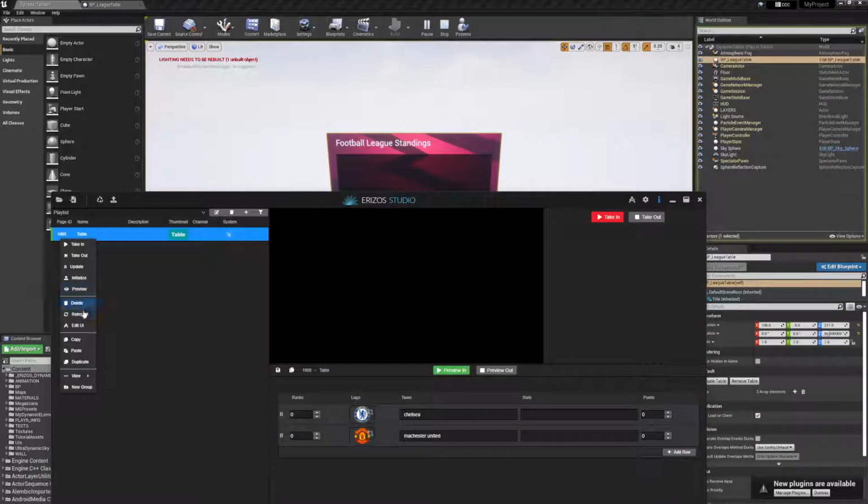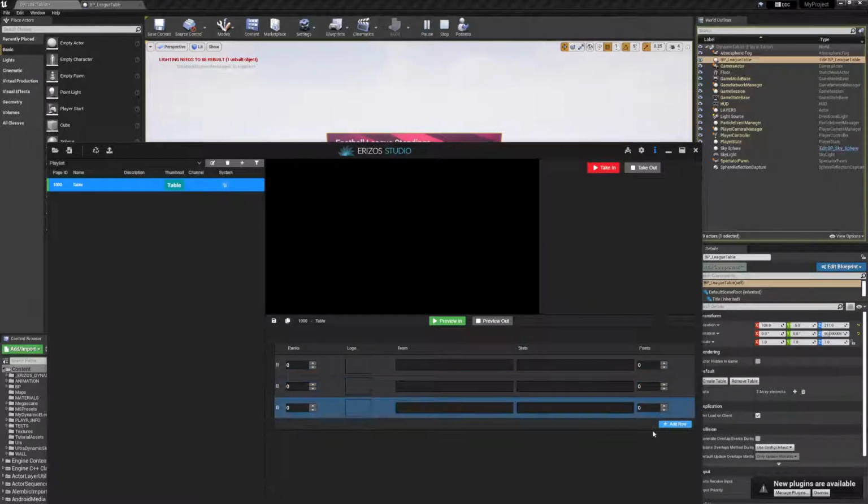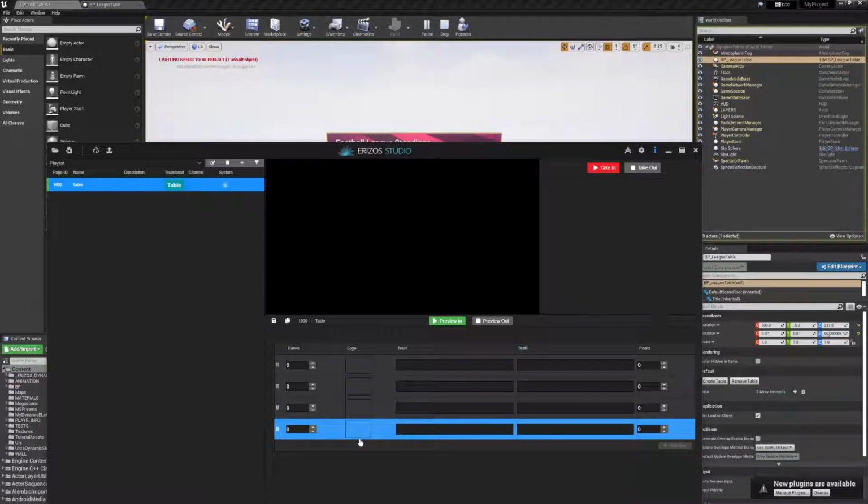We can now do a re-import on our graphic here. So we set our minimum to 2. If I now right click, I don't have the delete option anymore. But we can add an additional row and an additional row. Now we have a total of 4 rows, so it won't let me add any more rows into our table because we've set the min and max inside the tooltip.